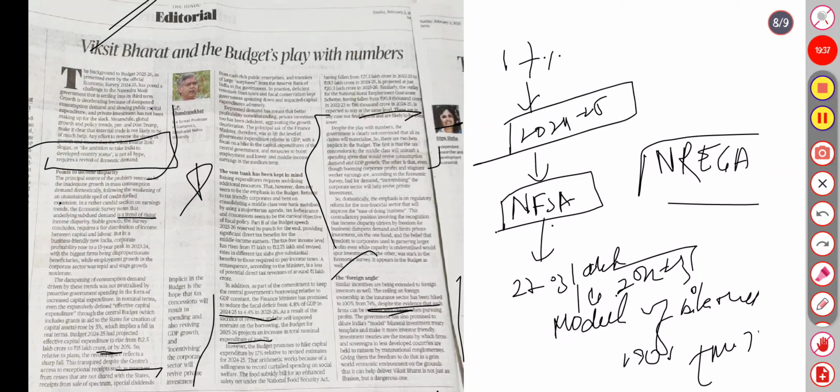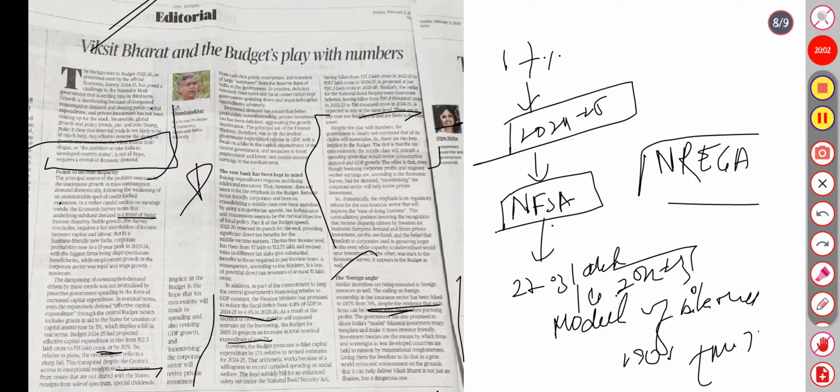Because basically the budget is just a play with numbers. It depends on how people will spend, and if the 8th Pay Commission is forming, then there is an increase in salaries also. Somehow it will just use their money.